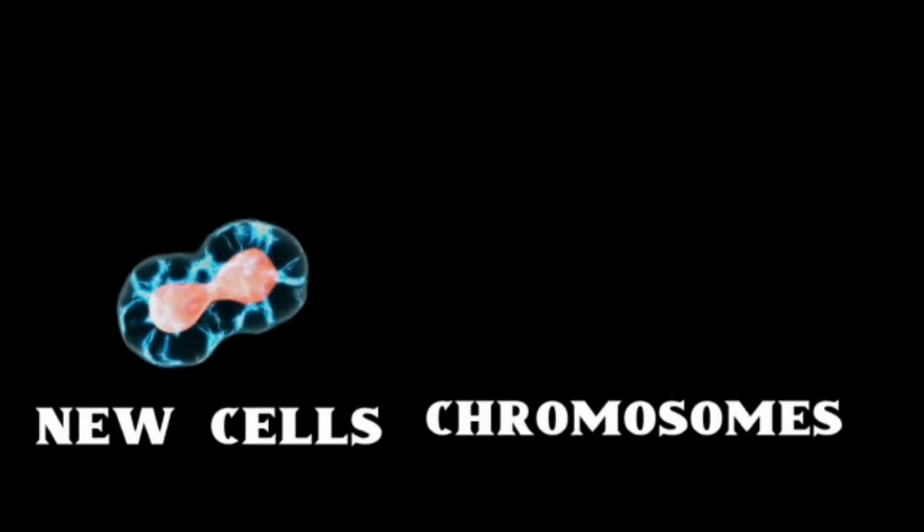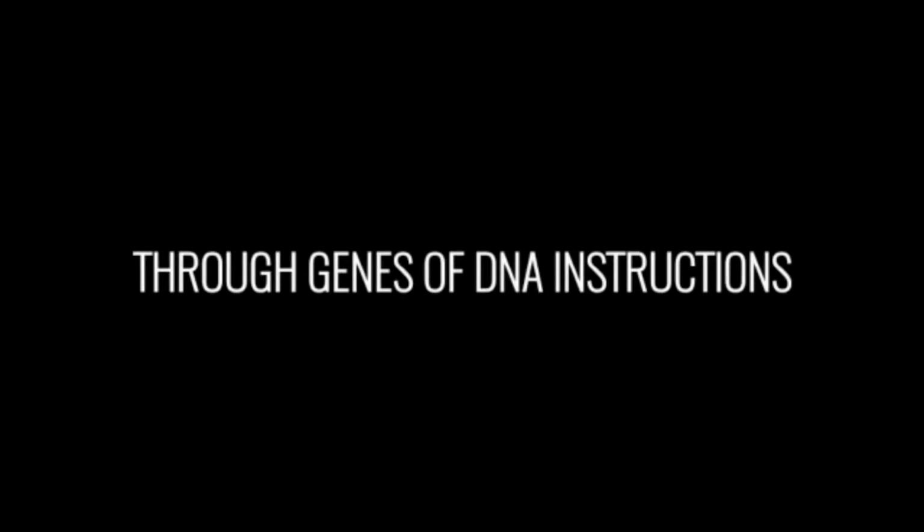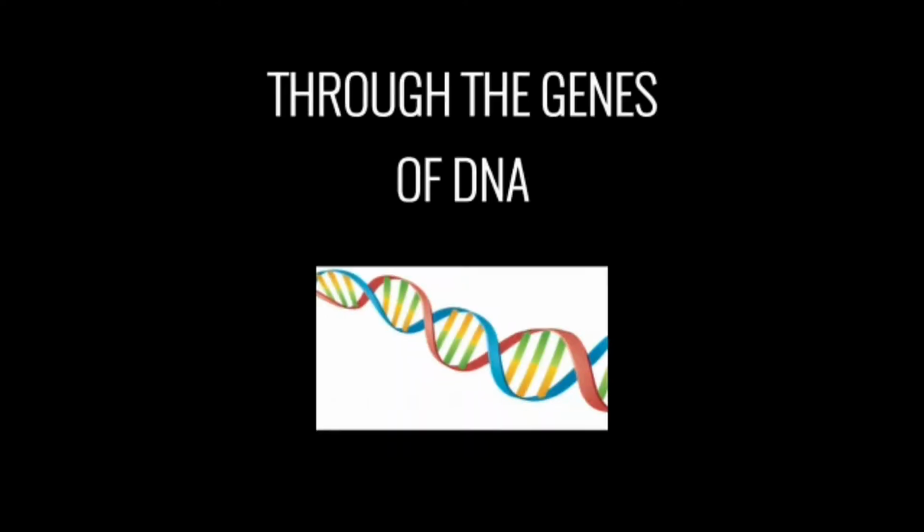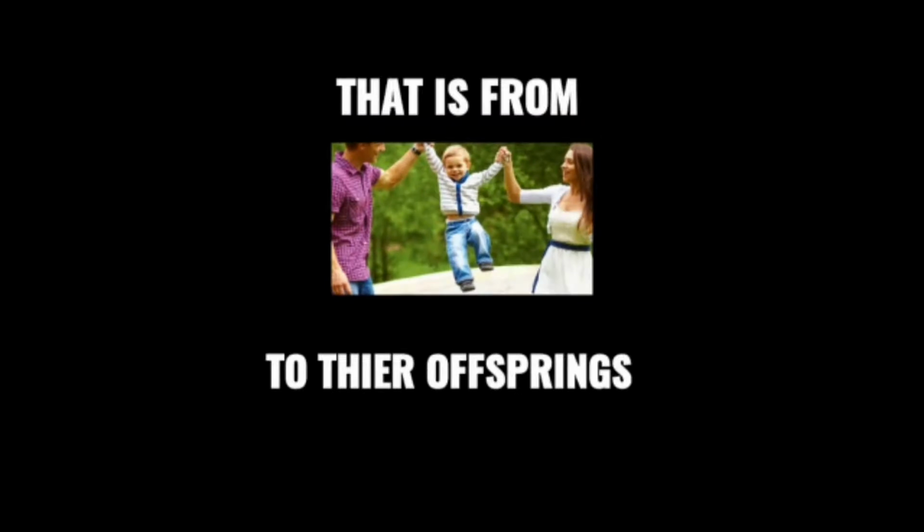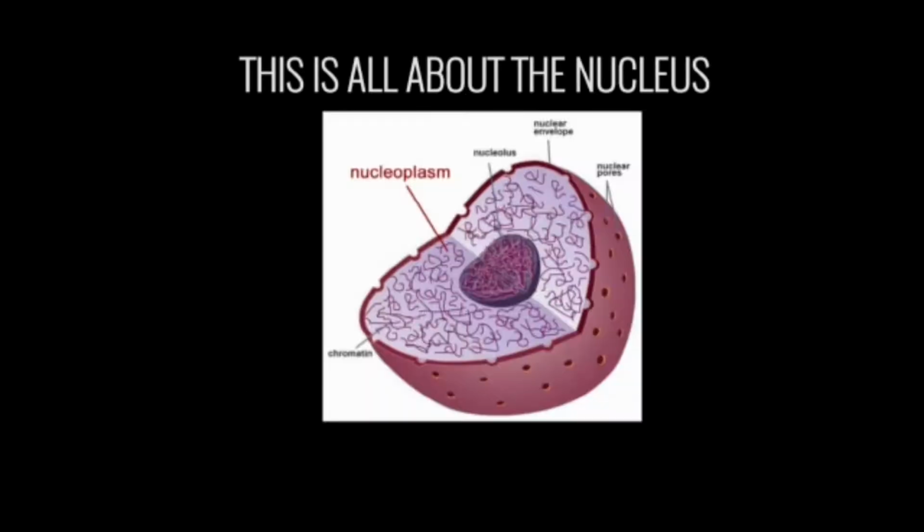So children, in this way, through genes of DNA, instructions go into the new cell. So in inheritance, information is passed through the genes of DNA, that is, from the parents to their offspring. This is all about the nucleus and its function.